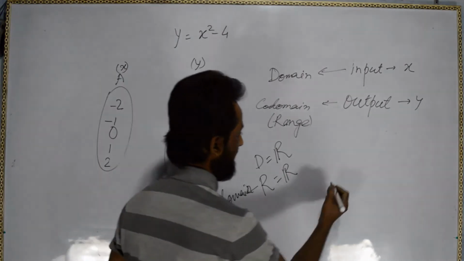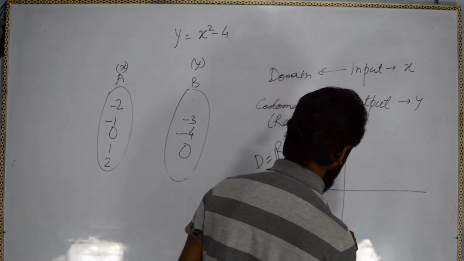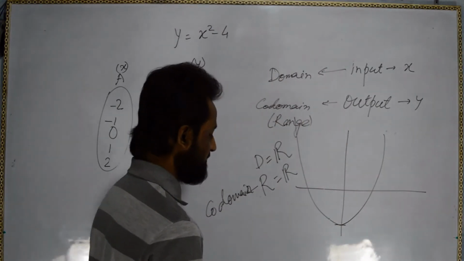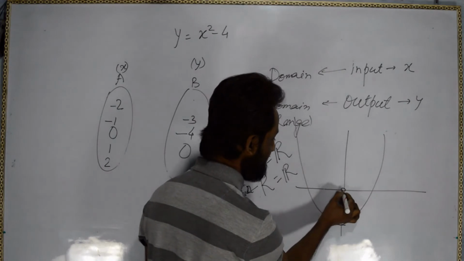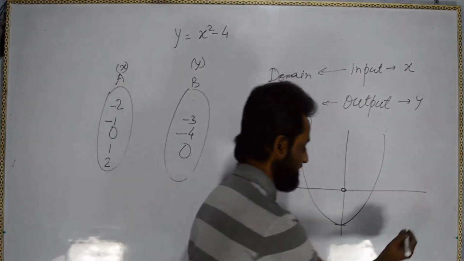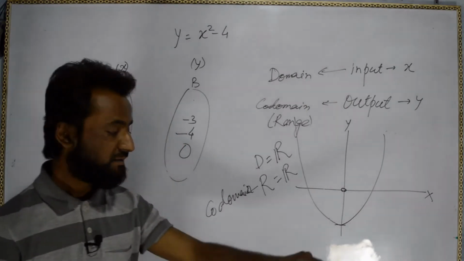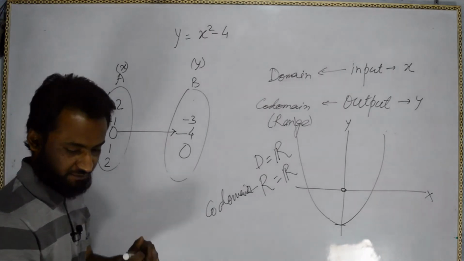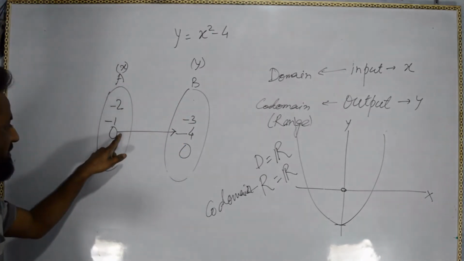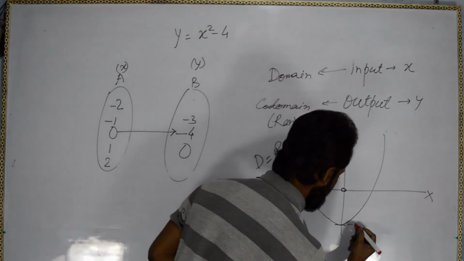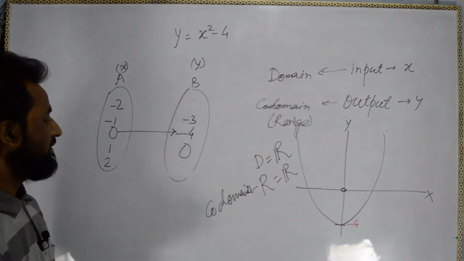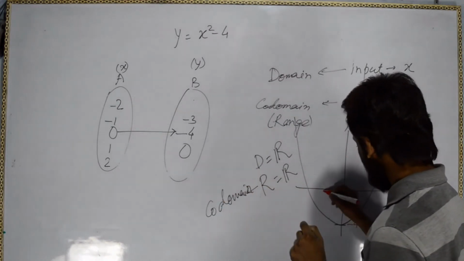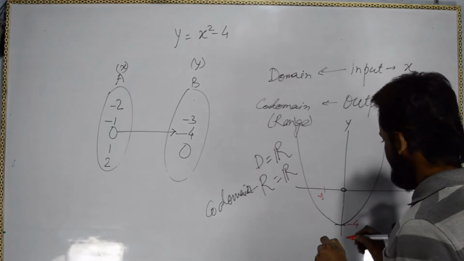If we draw the graph somehow, minus 4, the graph will go from this. When we put x equal to 0, we get minus 4. Let me use another color. When we put 0, we get minus 4, so we got minus 4 here. And when we put minus 1 and 1, if I say minus 1 here, no, not here.